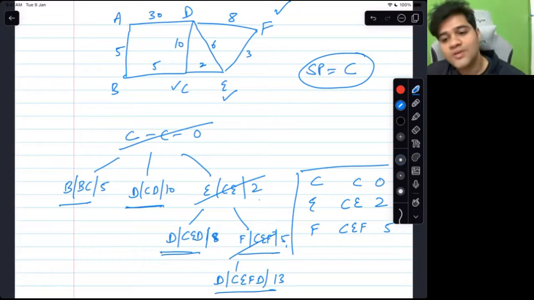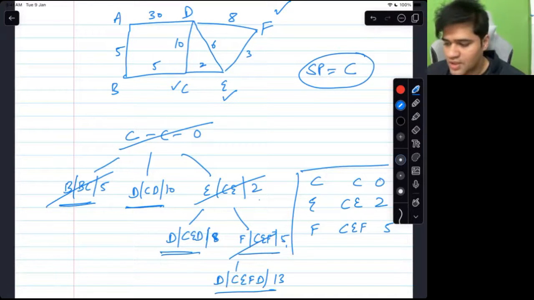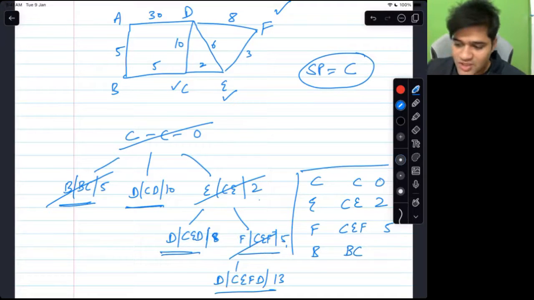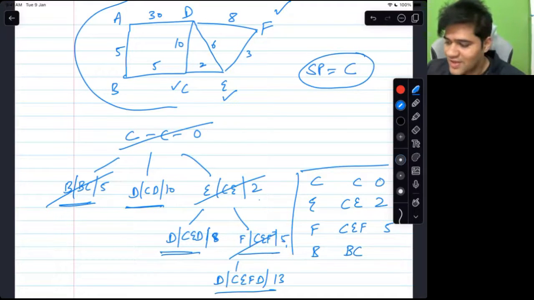Actually, B will be removed. B is also there, no? Right now, BC is the smallest value, so that is going to be removed. The next vertex to be discovered is B actually. So D will not be explored yet. Actually, there is one more path that might be smaller. You don't know. Okay, so B, BC, 5 comes out.